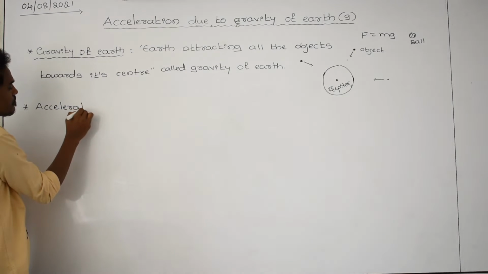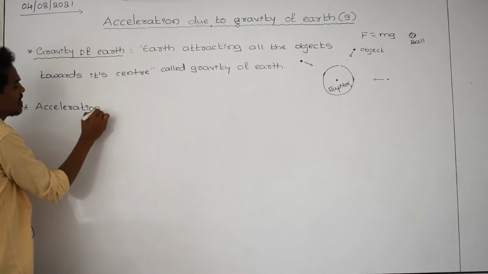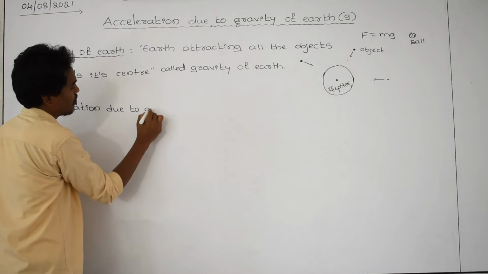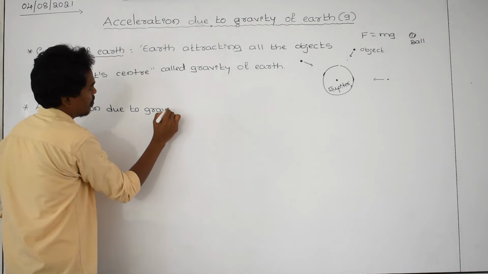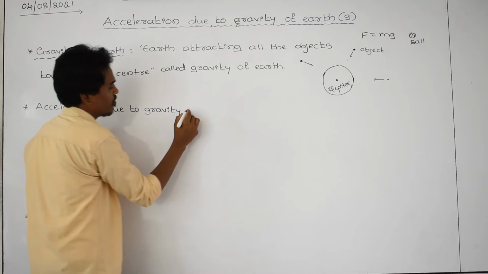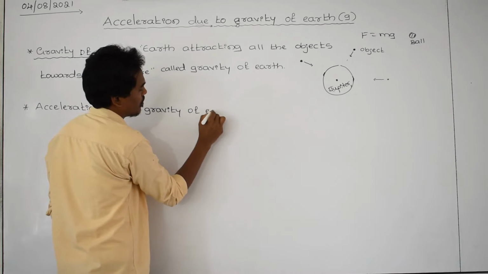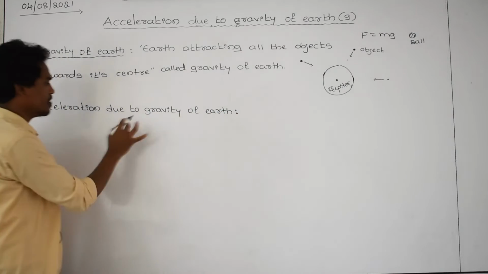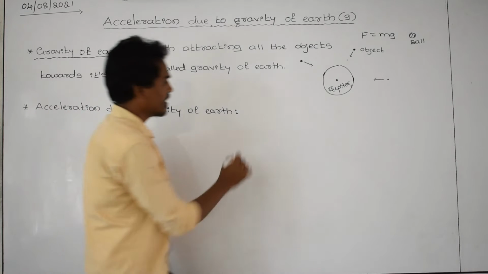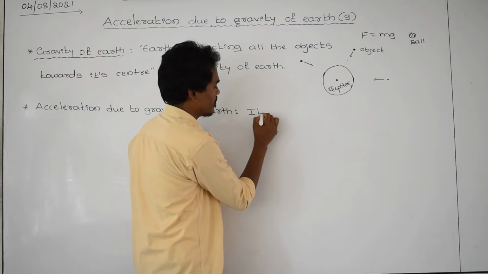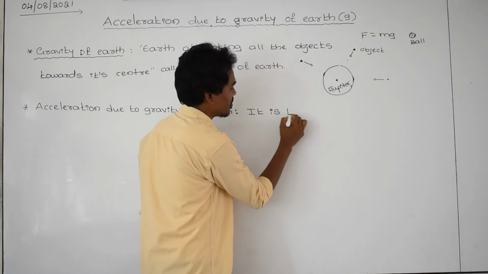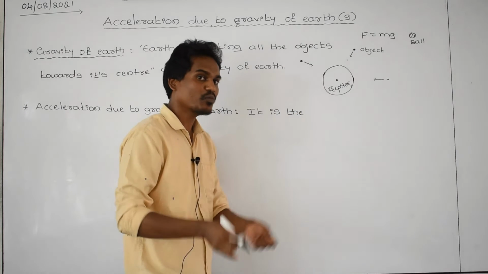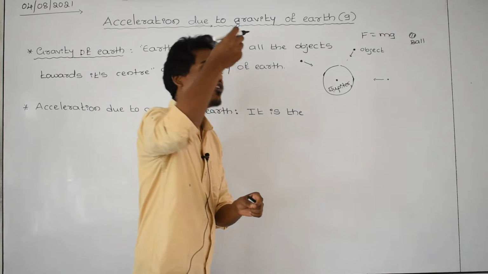Acceleration due to gravity of earth. What is the meaning of this one? It is the acceleration. What is acceleration? You know very well. Rate of change of velocity with respect to time.